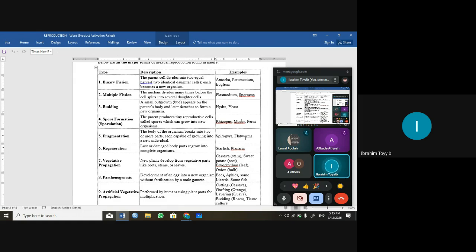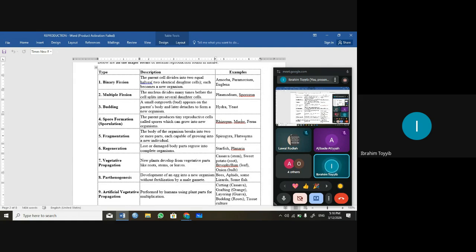Have you forgotten the vertebrates, the eight phyla we did, starting from Porifera to Echinodermata? Do you even remember the three classes under Platyhelminthes? Who remembers the three classes under Platyhelminthes and their examples? Okay, go and do your revision.